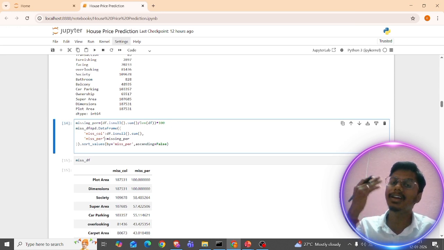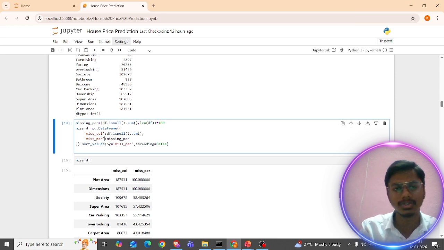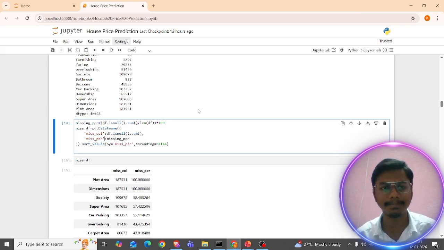We want to reduce the non-null values, right? So I'm just doing missing percentage. First, let's find the percentage of the missing values. So missing percentage is df.isnull() multiplied by 100. So let me get this percentage.